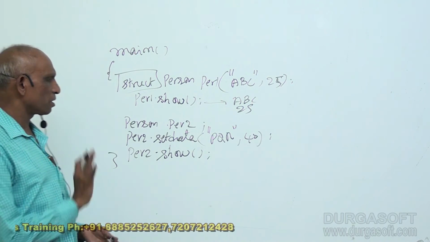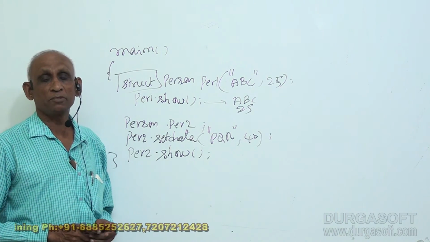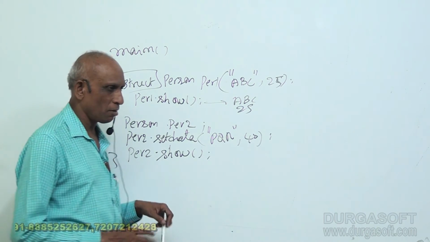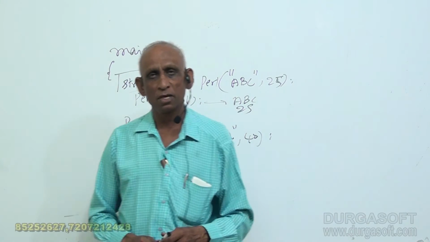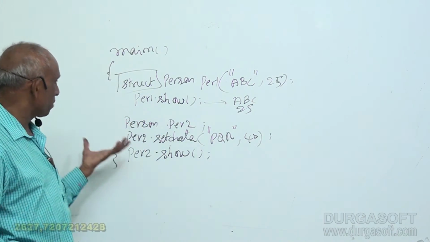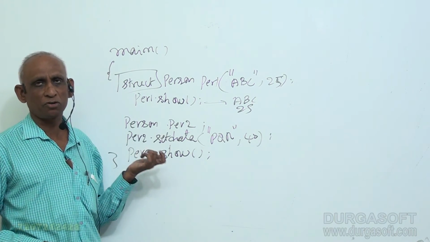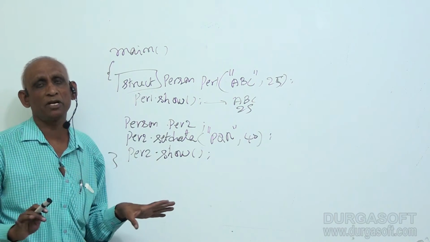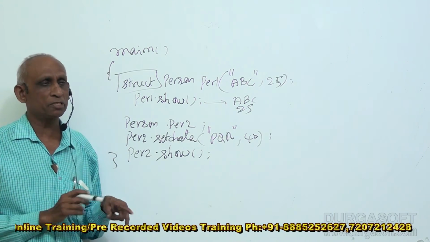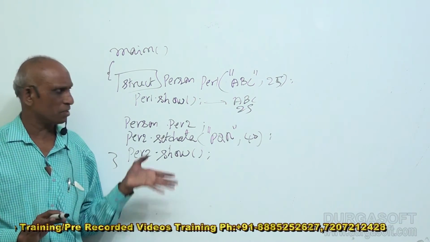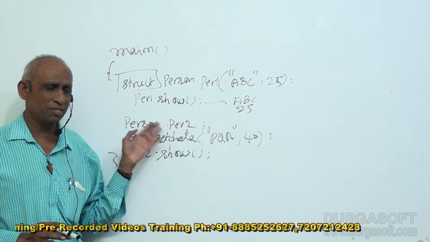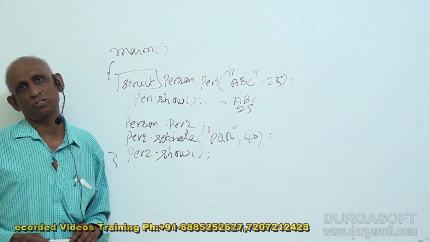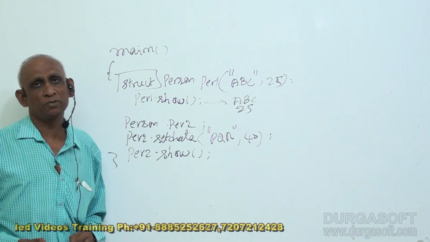So here the coding is exactly similar to a C++ class. That means the C++ structure has all the capabilities of a C++ class. The only difference being C++ structure members are public by default. If you want to make them private, explicitly you have to write private. Whereas in a C++ class, by default they are private. If you want to make them public, specifically write public. That is the only difference. Otherwise a C++ structure has all the power of a C++ class. So this example clearly demonstrates what a C++ structure is.